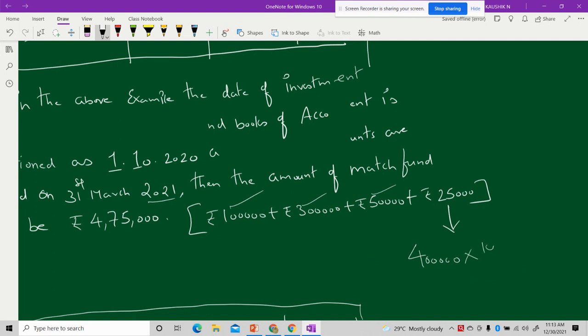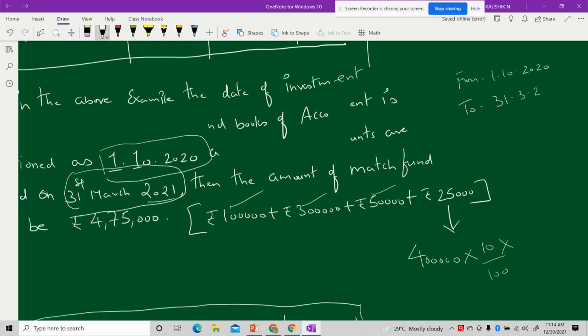The rate of interest is 10 percent, and it was mentioned that it was invested on 1/10/2020 and the books of accounts are getting closed on 31st of March 2021. So that means you need to calculate from 1/10/2020 to 31/3/2021. In this period, it was there only for the period of 6 months. So for the 6 months, you need to calculate your interest.